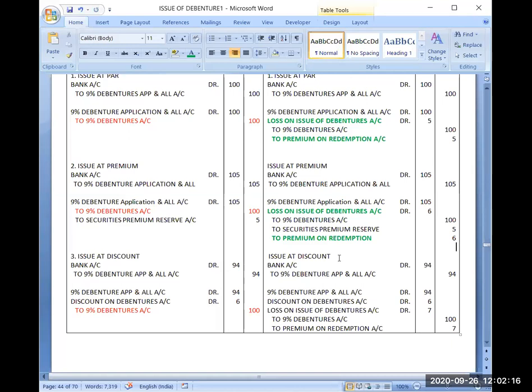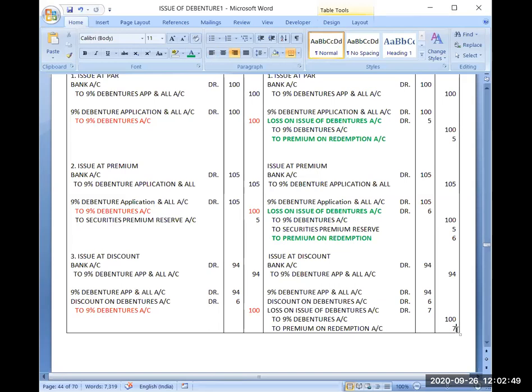Do that journal entry for one debenture in the manner I have done. And then check whether redemption is at premium or at par. If it is at par, no change will be there. If it is at premium, then do these 2 changes which I have told you. One is loss and one is liability. And after completing your journal entry for one debenture, then multiply the amounts with the number of debentures in the question. So these are the steps to solve the question.